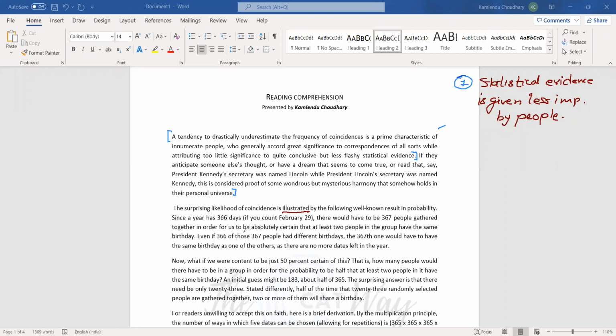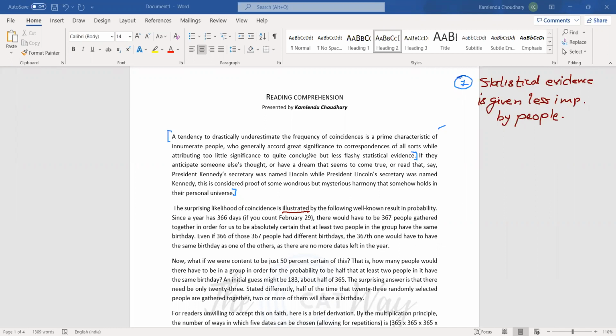So 367 people together, there are 366 days. So if we have 367 people, then we would have at least one person extra. So two people would have, there would be a likelihood. Remember the word likelihood. Inference questions might come from this type of passages. So there is a likelihood that with 367 people gathered together we are absolutely certain that at least two people in the group have the same birthday. I have given you the explanation of the last few sentences.